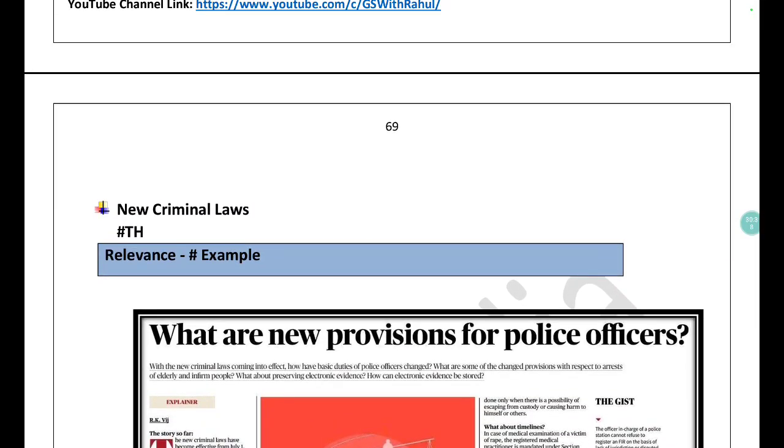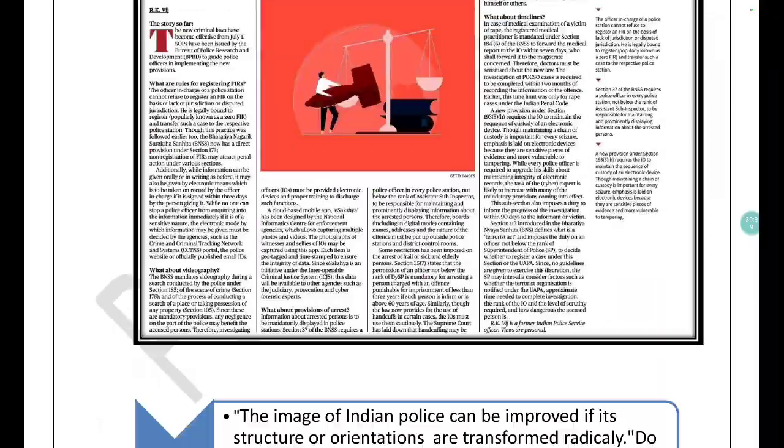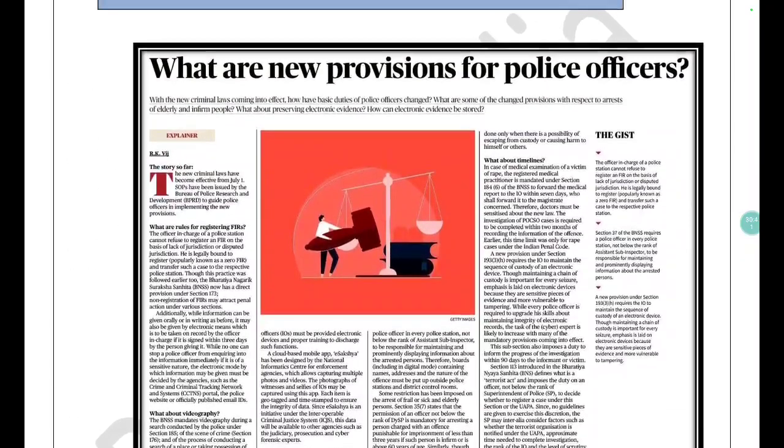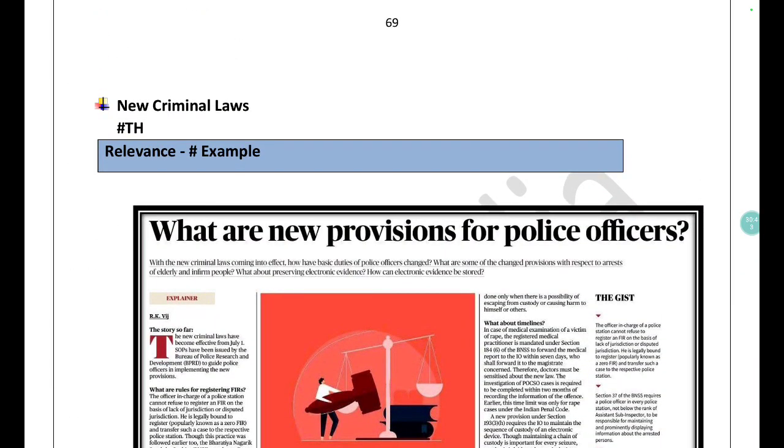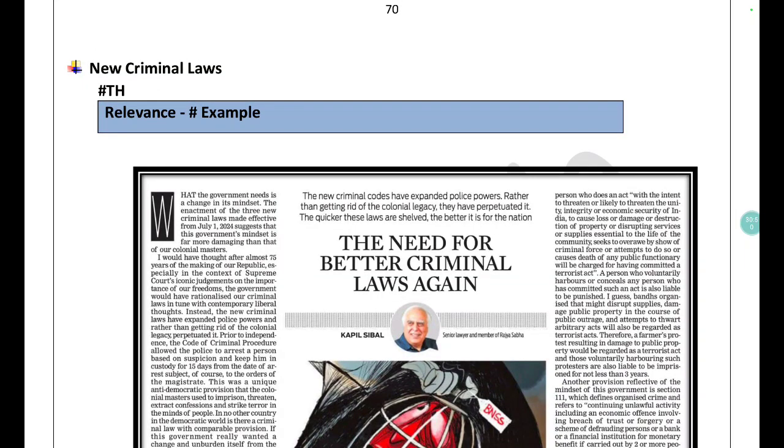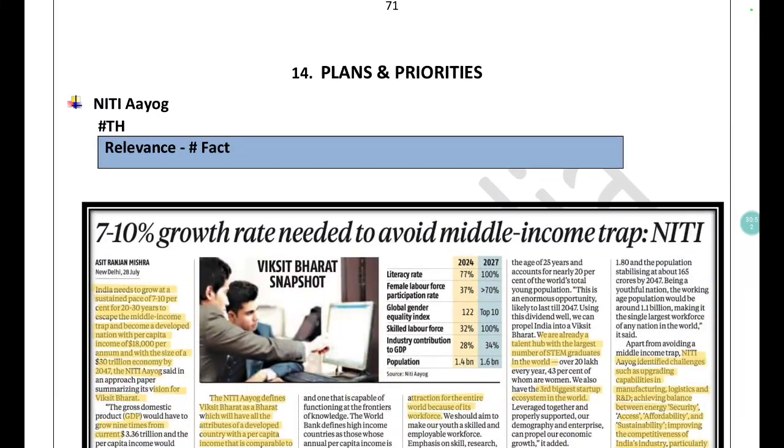Similarly, new criminal laws. This is very important, and you need to have a 360-degree analysis of this topic specifically. We have covered this in various editions of your PubAdpedia magazine, so you can read it. Similarly, on new criminal laws, various articles are there.